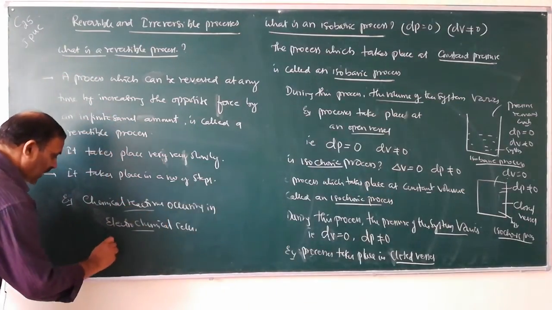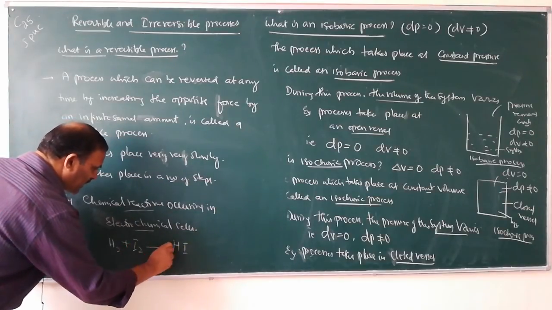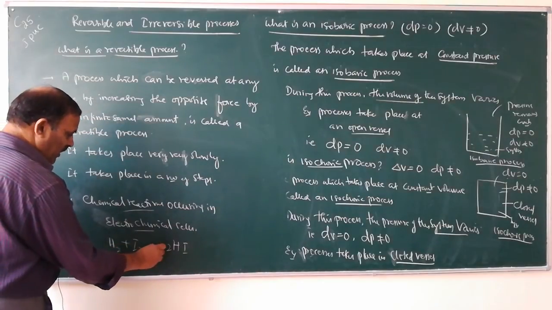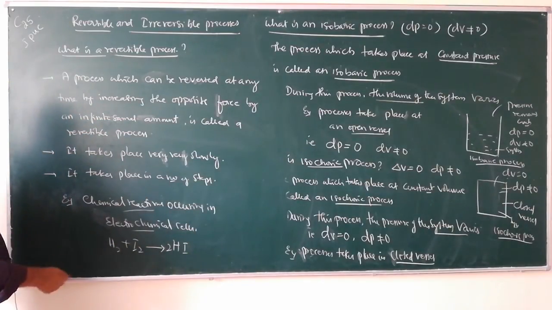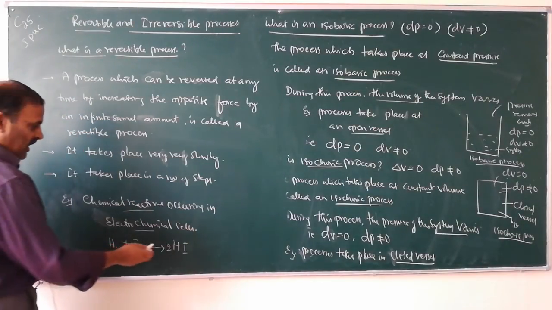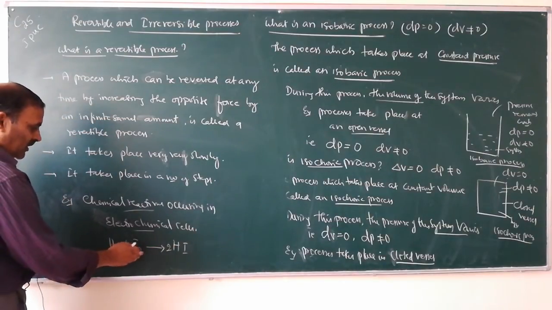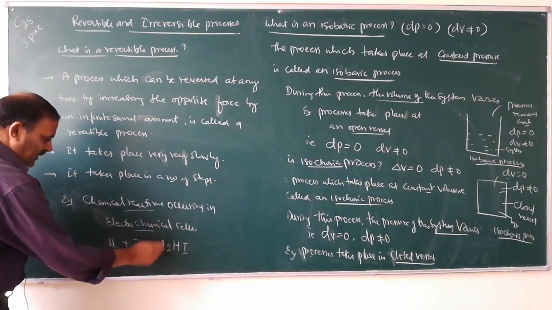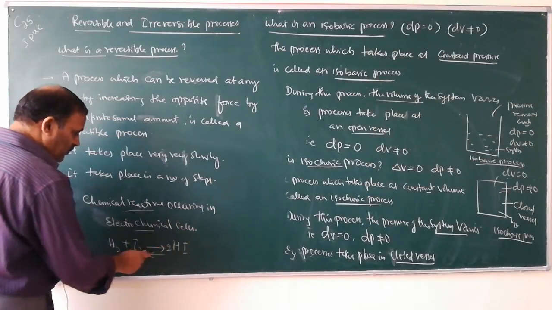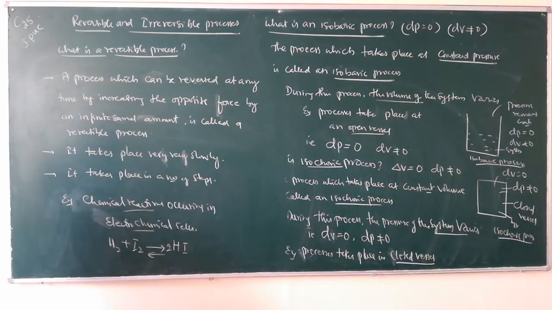For example, hydrogen reacts with iodine forming hydrogen iodide. At the same experimental condition, hydrogen iodide dissociates to give hydrogen and iodine. Therefore, it is a reversible reaction.